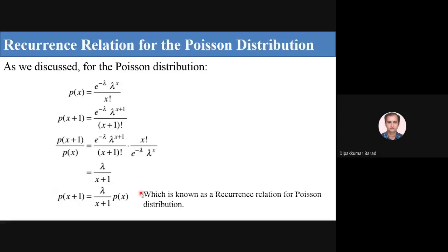This is known as the recurrence relation for Poisson distributions. If you know p of x for some x, then you can find p of x plus 1, provided you know lambda. So note down this recurrence relation: p of x plus 1 is equal to lambda upon x plus 1 into p of x.